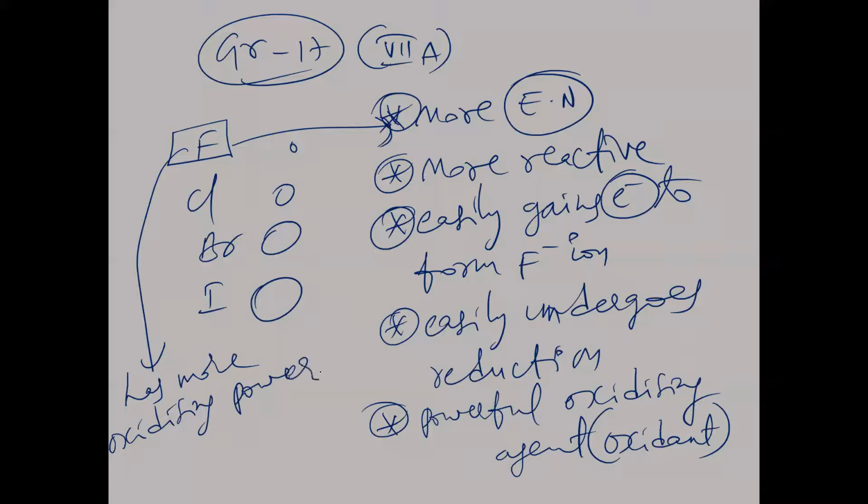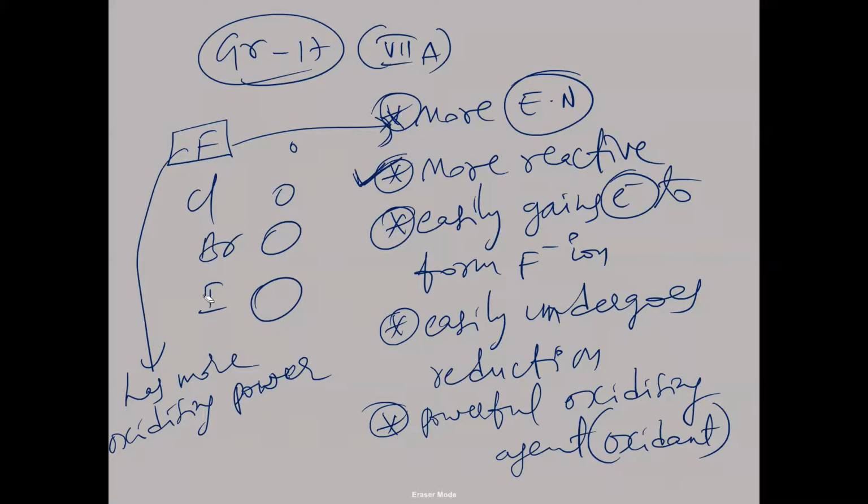Oxidizing power means it oxidizes others, but it itself undergoes reduction. Is that concept clear now? It itself gains electrons and undergoes reduction, but it will oxidize others. So the powerful oxidizing agent here is fluorine. Fluorine is more reactive.